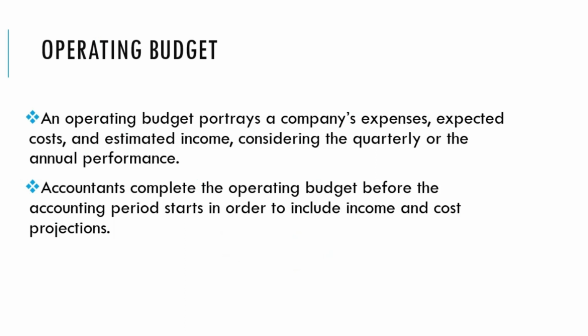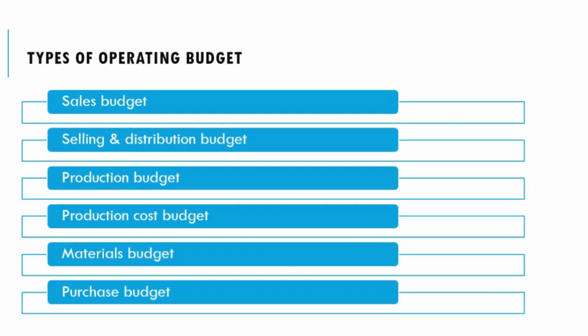the matter. Operating budgets are classified according to their functions as sales budget, selling and distribution budget, production cost budget, materials budget, and purchase budget, and much more. Important budgets are discussed here.